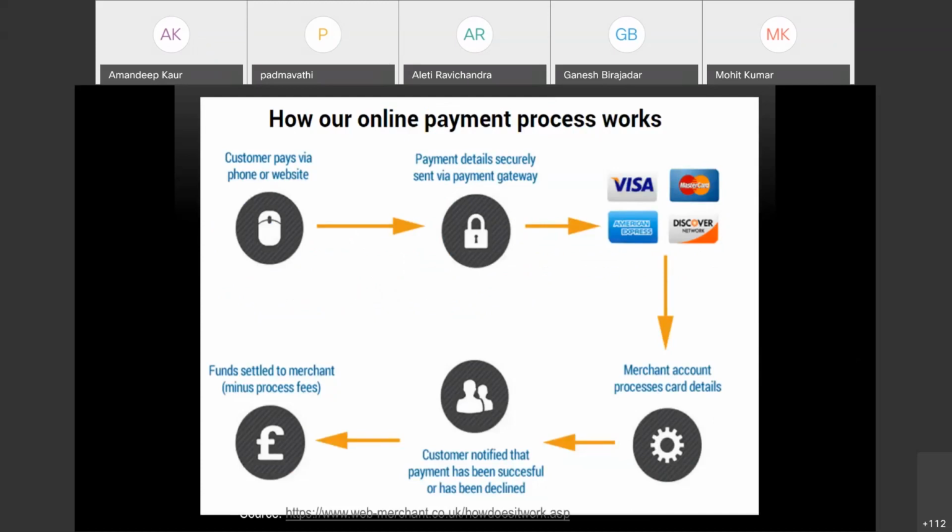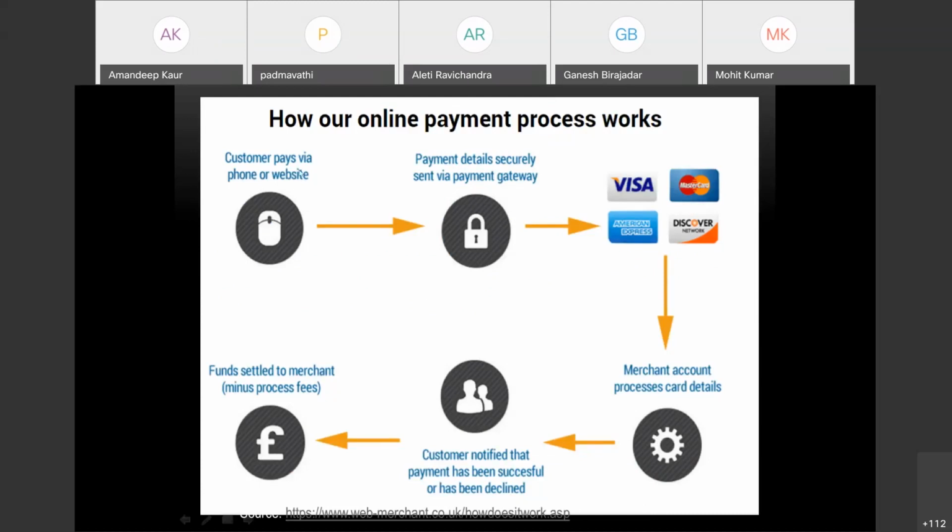Now coming on to online payments, how the online payment process is going to work. You must have heard about the payment gateway. There is a payment gateway that opens whenever you are going to pay some amount on your phone, like some bill or any online transaction that you're doing for shopping.